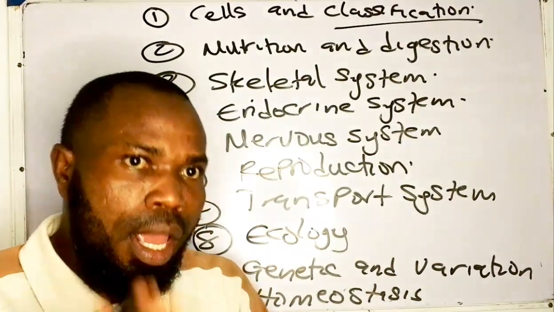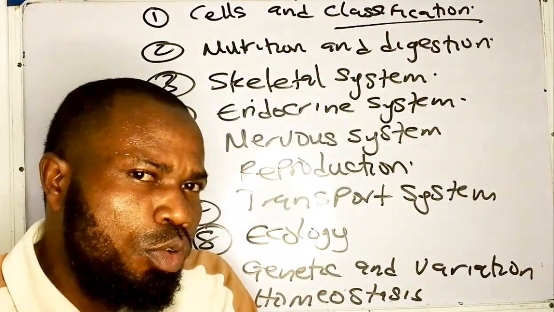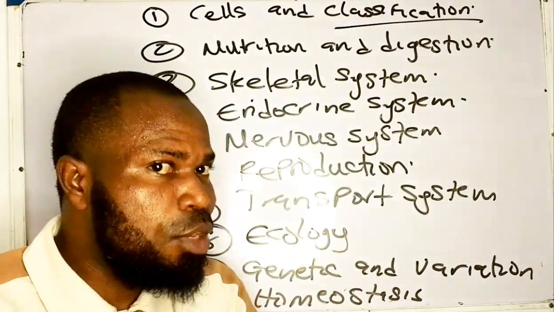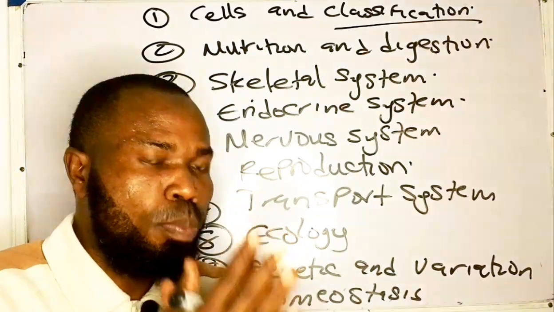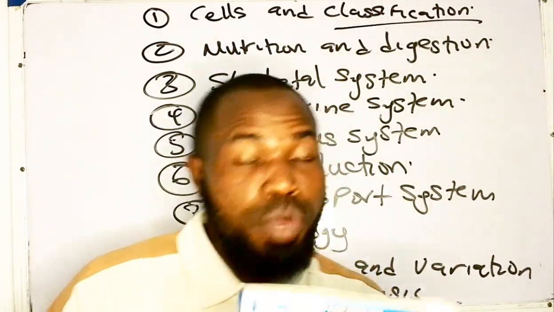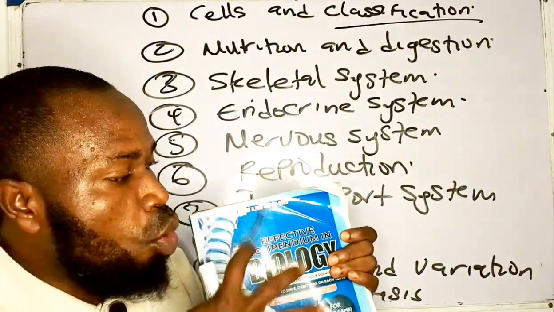And I used to say again, there are some things that you need to know, some points that you need to consider, and some questions that you need to focus on. That is where the Effective Compendium in Biology and Chemistry comes into play. This book is an award-winning book, in the sense that many persons have used it to prepare for exams and they've done very, very well.